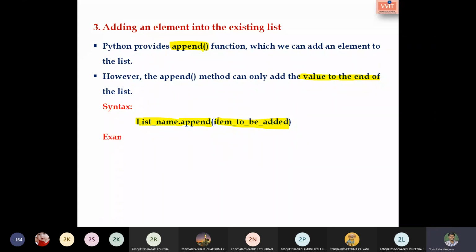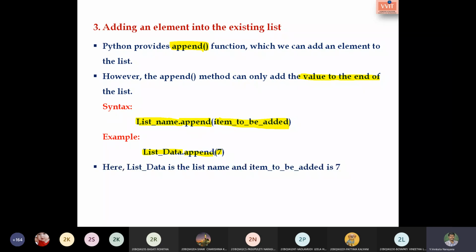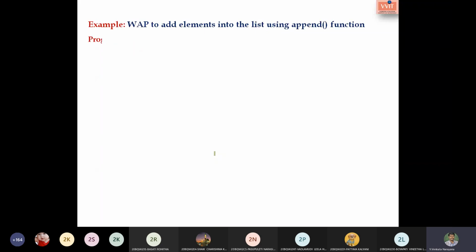Let us go with a small example. List data is the list we have, append is the method, and the item to be added is 7. Here list data is the list name and the item to be added is 7. Is this clear, students? Yes, sir. How to add an item into the list.